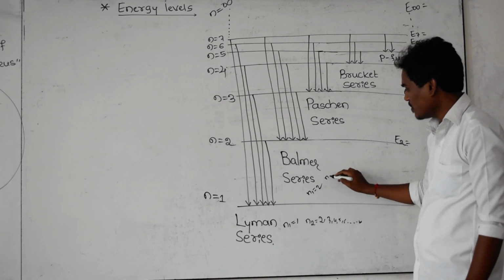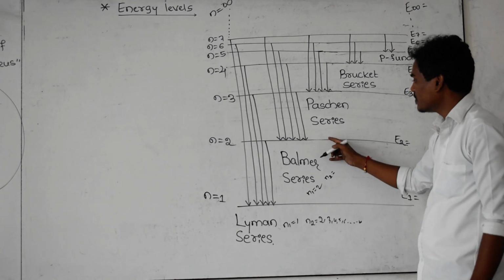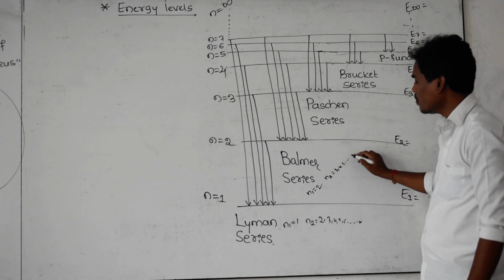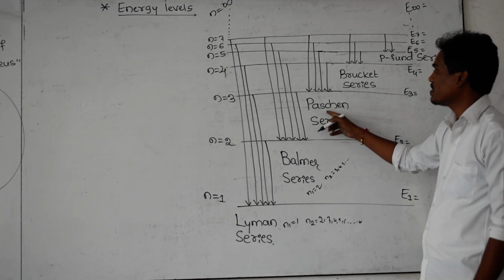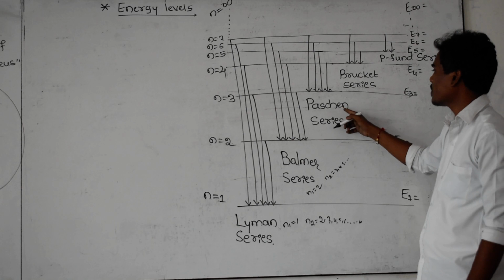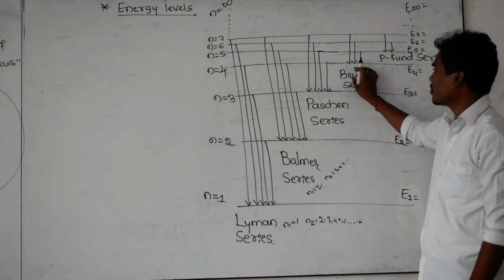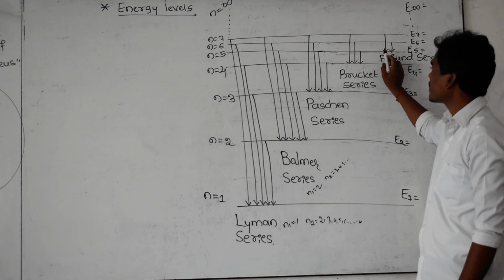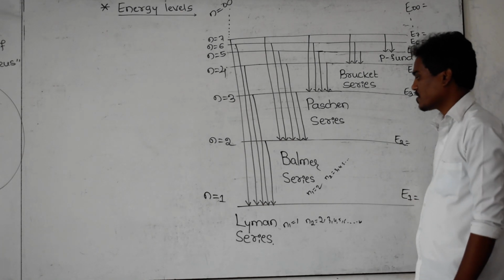And the higher energy levels, n2, start from 3, 4, 5, and so on up to infinity. Here n1 is equal to 3, n2 is equal to 4, 5, 6, 7, and so on up to infinity. Here n1 is equal to 4, n2 is equal to 5, 6, 7, and for this one n1 is equal to 5, then n2 starts from 6.